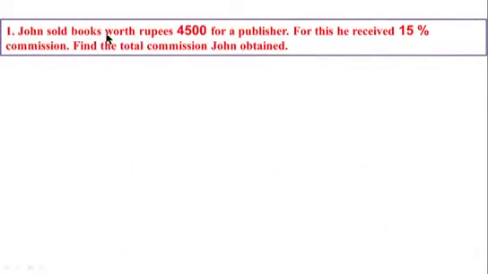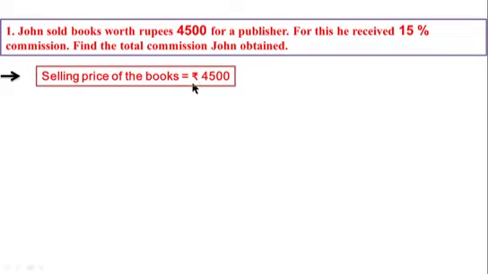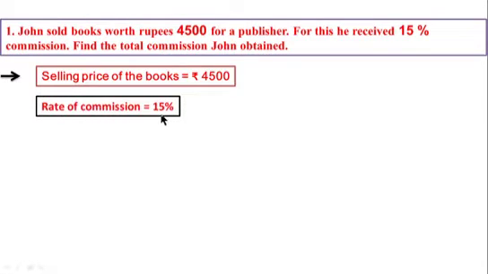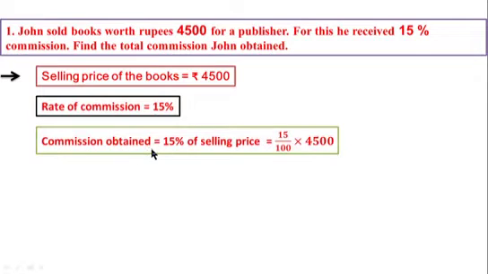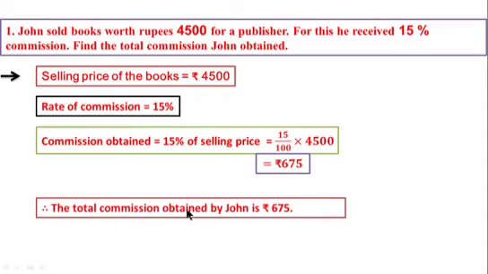Example number 1. John sold books worth rupees 4,500 for a publisher. For this he received 15% commission. Find the total commission John obtained. Solution. Selling price of the books is equal to rupees 4,500. Rate of commission is 15%. Commission obtained is equal to 15% of selling price, which is equal to 15 divided by 100 multiplied by 4,500, which is equal to rupees 675. Therefore, total commission obtained by John is rupees 675.